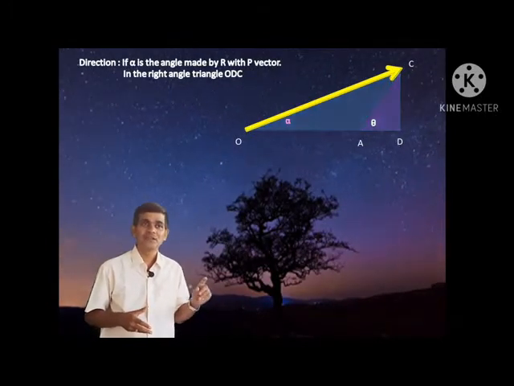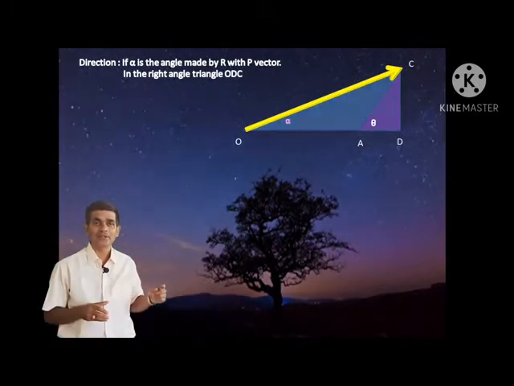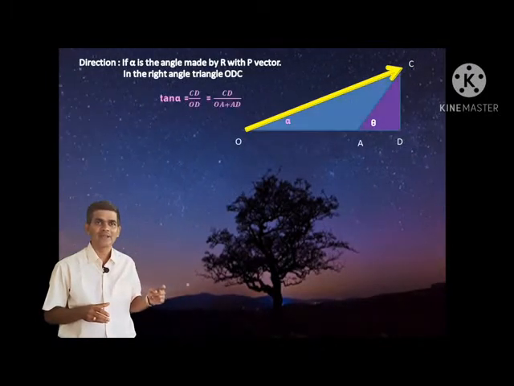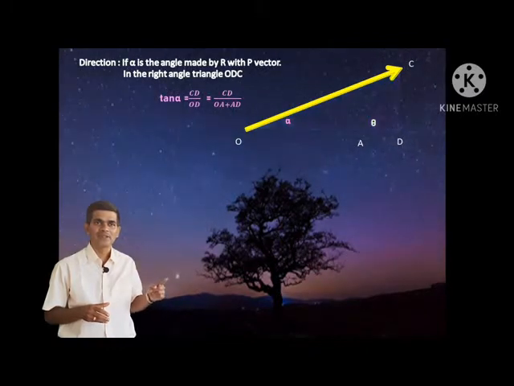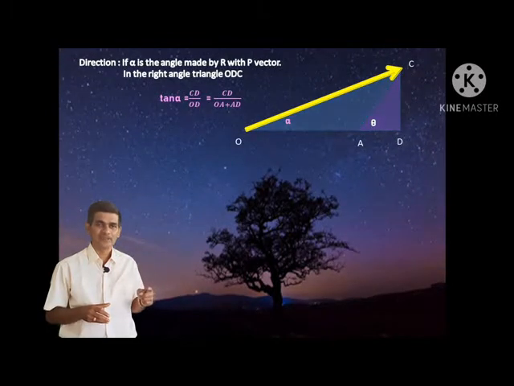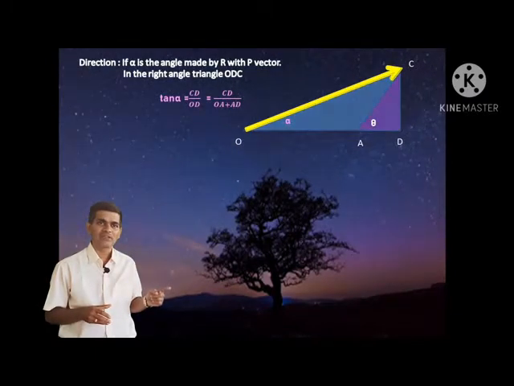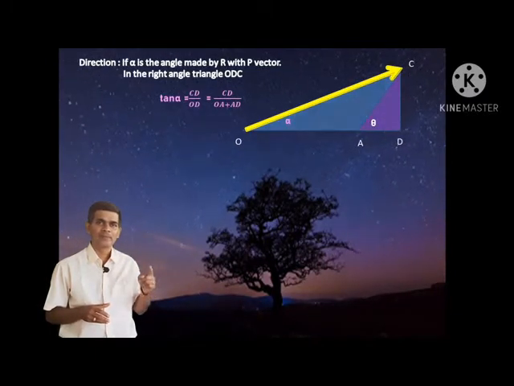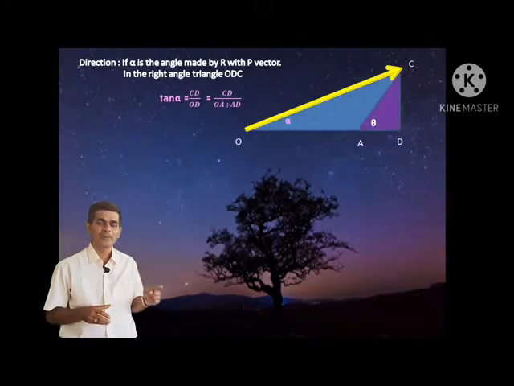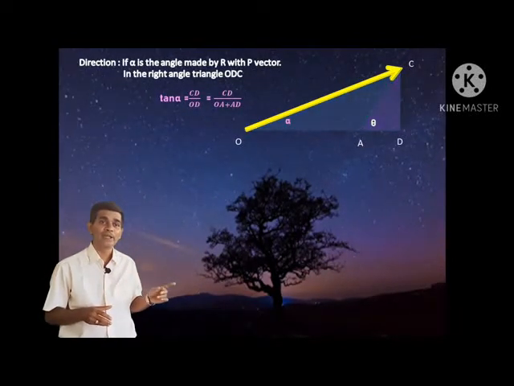The direction is calculated based on the angle made by the R vector with the A vector. Alpha is the angle made by the R vector with the A vector. Then we'll use this right angle triangle ODC. In this right angle triangle ODC, tan alpha is equal to the opposite side divided by the base, so CD divided by OD. As in the figure, tan alpha is equal to CD divided by OD.